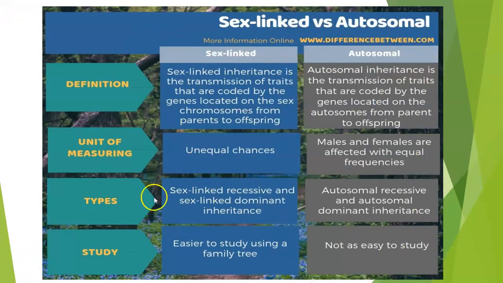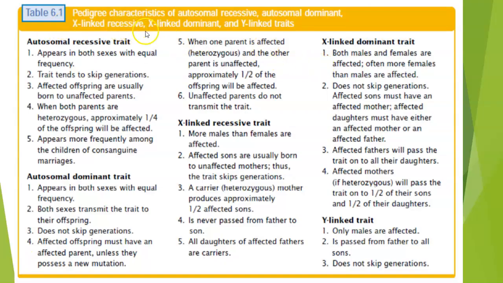In this chart, I have put the differences between sex-linked and autosomal gene inheritance. You can pause the video and go through this slide. Here, students, I have put all the characteristics of the traits in the different categories: autosomal recessive and dominant traits, X-linked recessive, X-linked dominant, and Y-linked traits. You can pause the video and have a look at it.